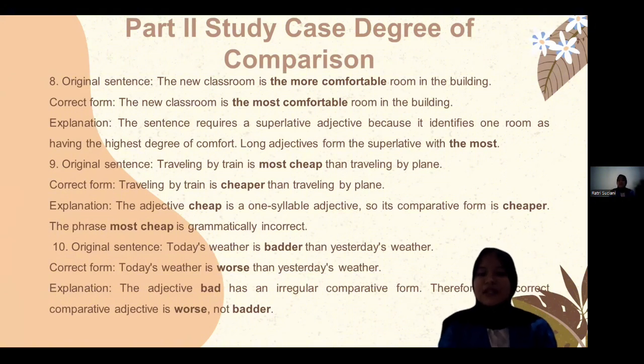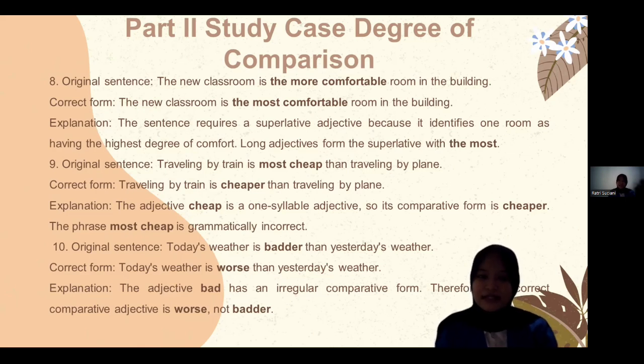Number 9: traveling by train is the most cheap than traveling by plane. The correct form: traveling by train is cheaper than traveling by plane, because the adjective cheap is a one-syllable adjective, so its comparative form is cheaper. The phrase most cheap is grammatically incorrect.